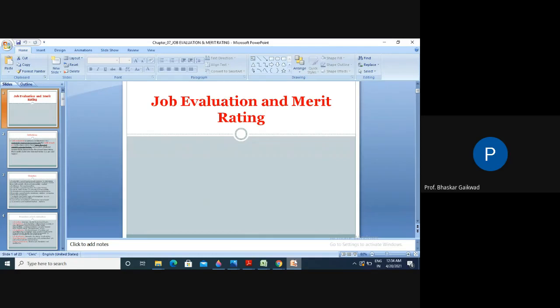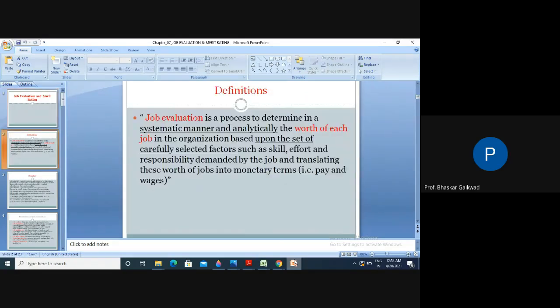Yesterday, we went through the definition of job evaluations. Job evaluation is nothing but calculating the worth of jobs, and the main purpose is to decide the wages or salary systems, how much we are going to pay.